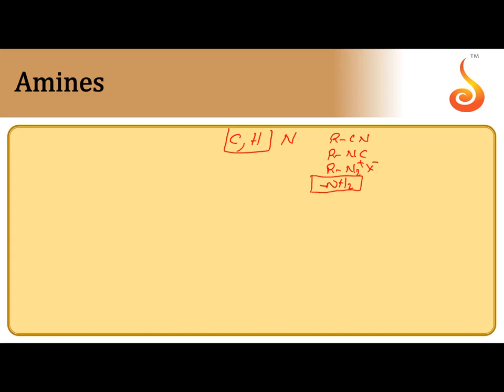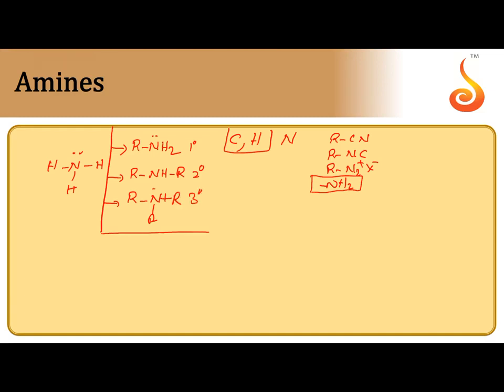Amines are alkyl derivatives of ammonia. When an alkyl group or alkyl groups are introduced into the molecule of ammonia, we can get amines. If one hydrogen is replaced with an alkyl group, we get 1 degree amines. If two alkyl groups are introduced into the molecule of ammonia, 2 degree amines. If three alkyl groups are introduced, 3 degree amines are obtained. All these amines are Lewis bases since they contain a lone pair at nitrogen.